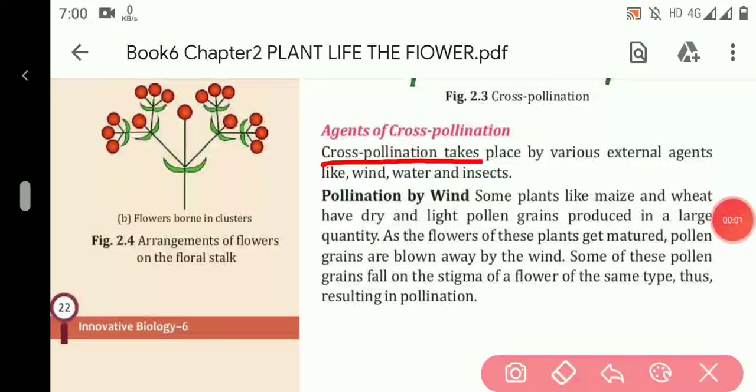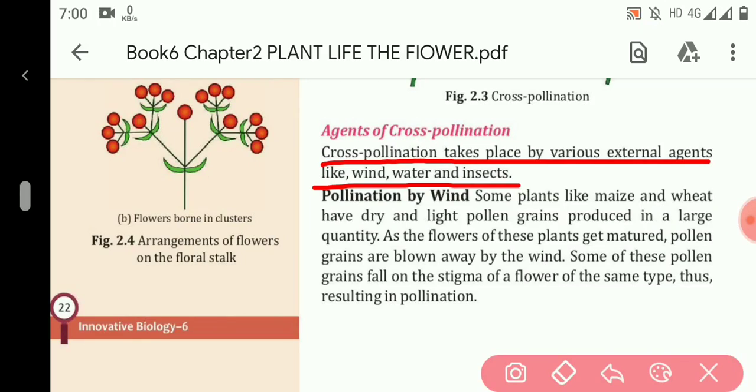Cross pollination takes place by various external agents such as wind, water, and insects. Because cross pollination occurs in different plants, it needs an external agent like wind, water, and insects. So, the first topic is pollination by wind. How can pollination occur by wind?